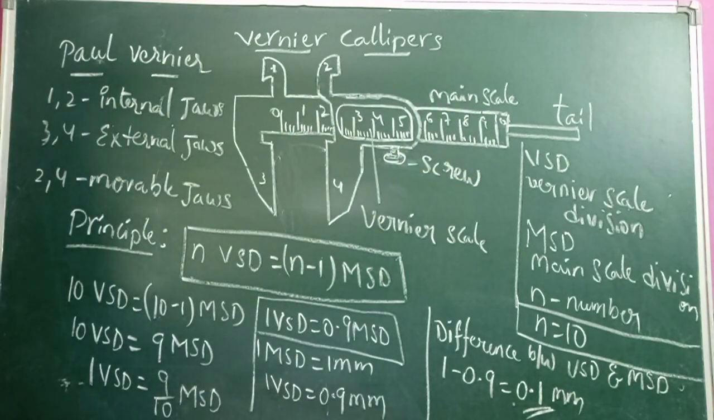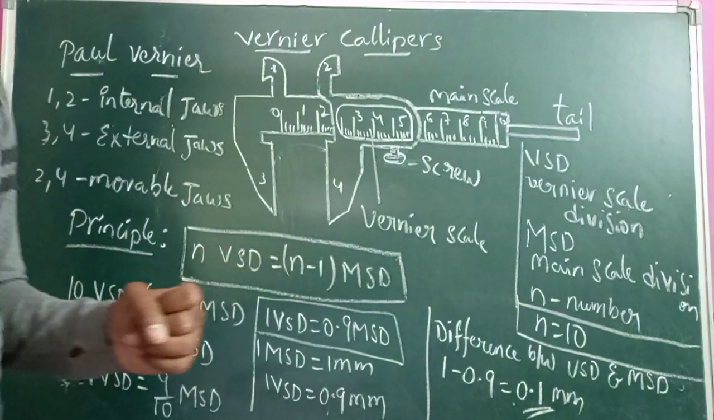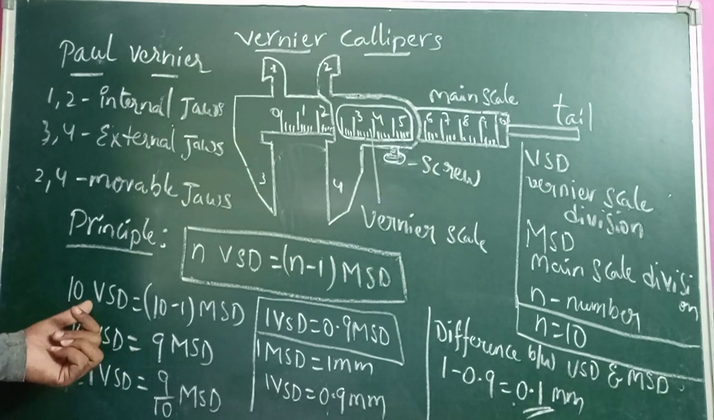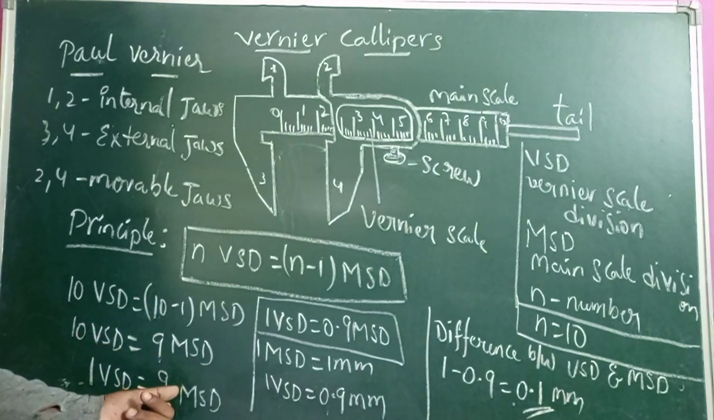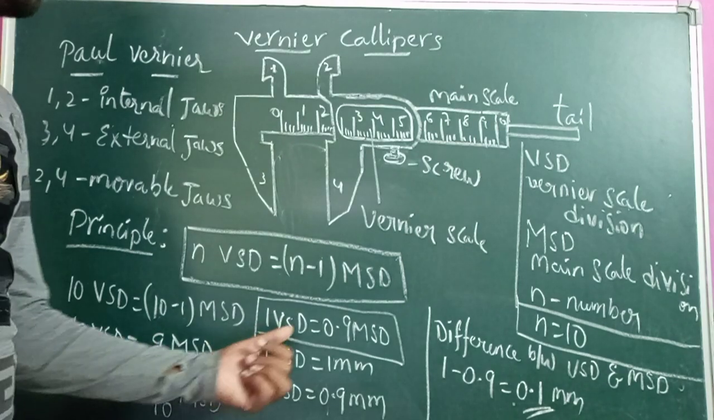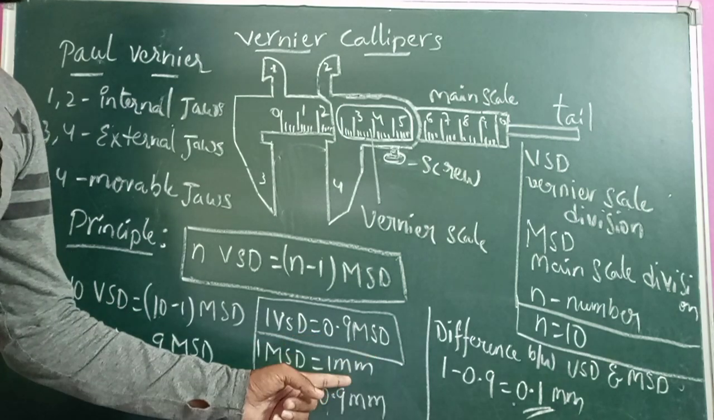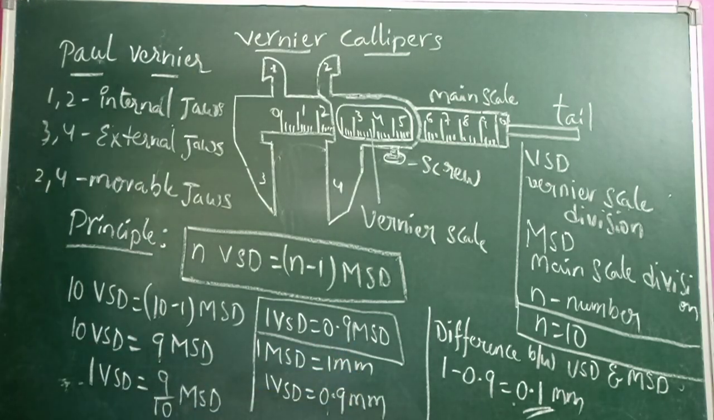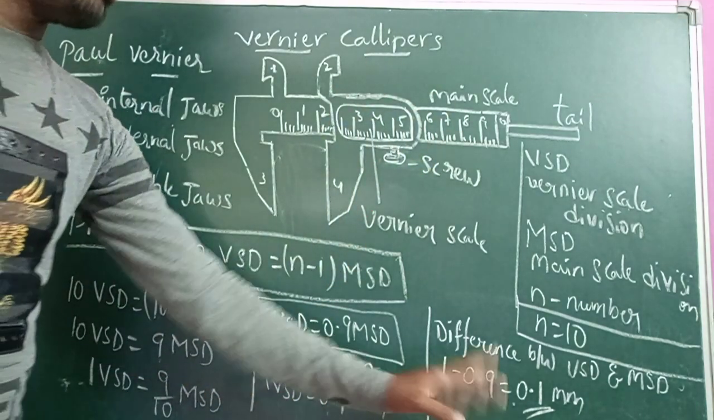So the important value is the principle. The principle of the vernier calipers is N VSD is equal to N minus 1 main scale divisions, where generally N value is 10. So 10 VSD is equal to 10 minus 1 MSD, so 10 VSD is equal to 9 MSD. I need 1 VSD value, so this 10 goes to the denominator of the 9. So 1 VSD is equal to 9 by 10, which means 0.9 MSD. Generally a main scale division is 1 millimeter, so 1 VSD is equal to 0.9 millimeters, and the difference between vernier scale and main scale is 0.1 millimeter.